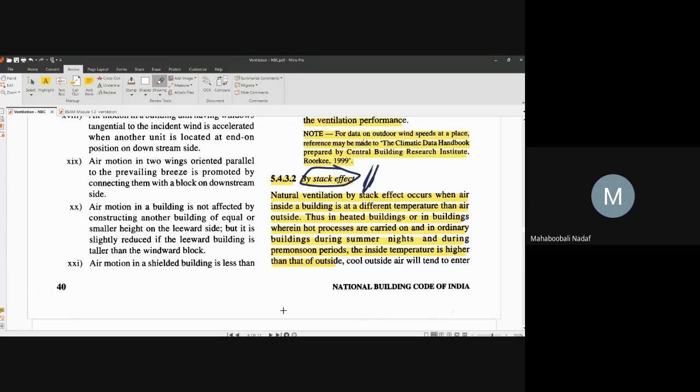Now see inside a room: in summer, if you stand up you feel more heat, but when you sleep on the floor, you at least get some better cooling effect, no? Yes, sir. That is what we call the stack effect, due to the temperature difference inside the room with its surrounding and vapor pressure. You will get wind movement. This is called the stack effect.